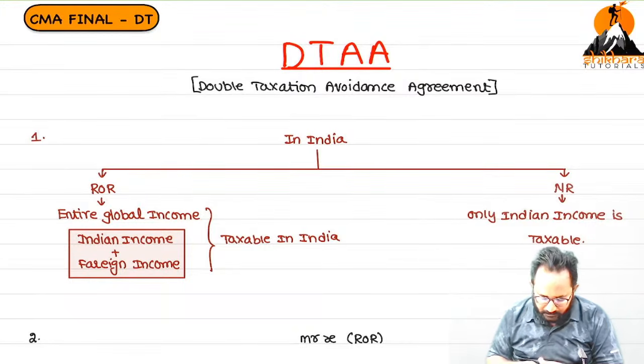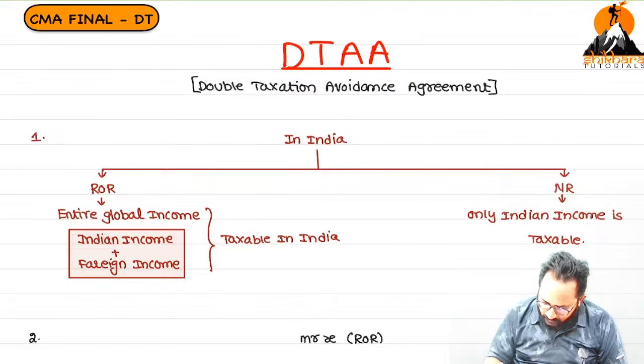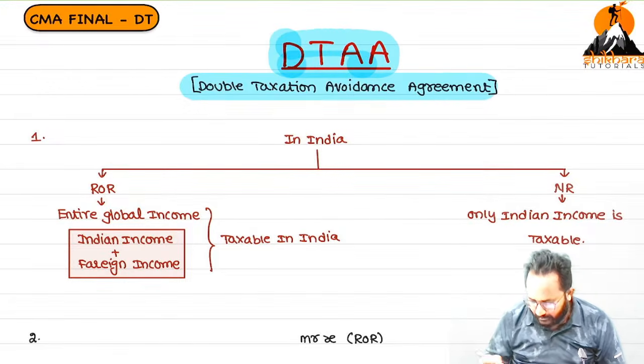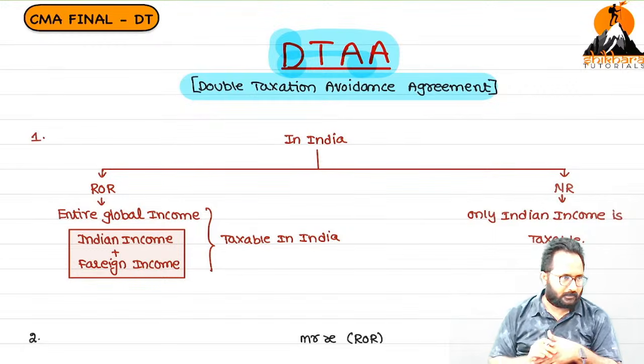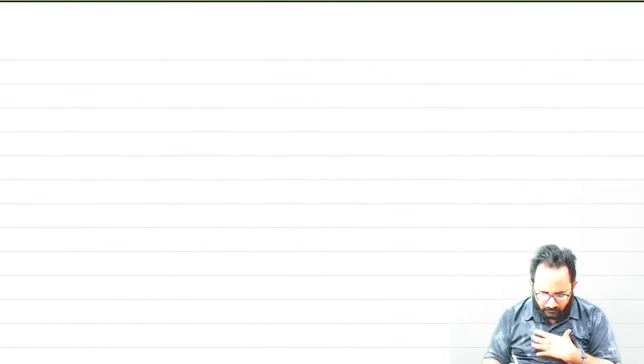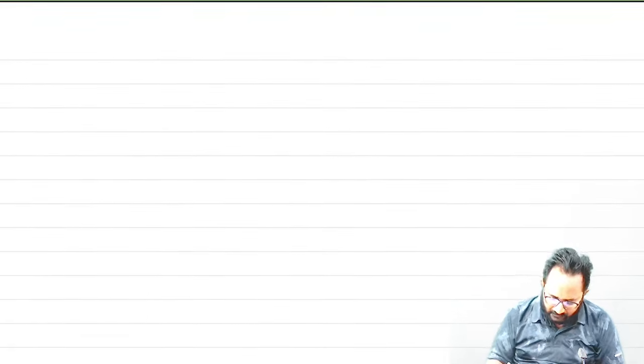So what is the new chapter we are going to start now? DTAA. What is the full form? Double Taxation Avoidance Agreement. So it is also forming part of international taxation only.